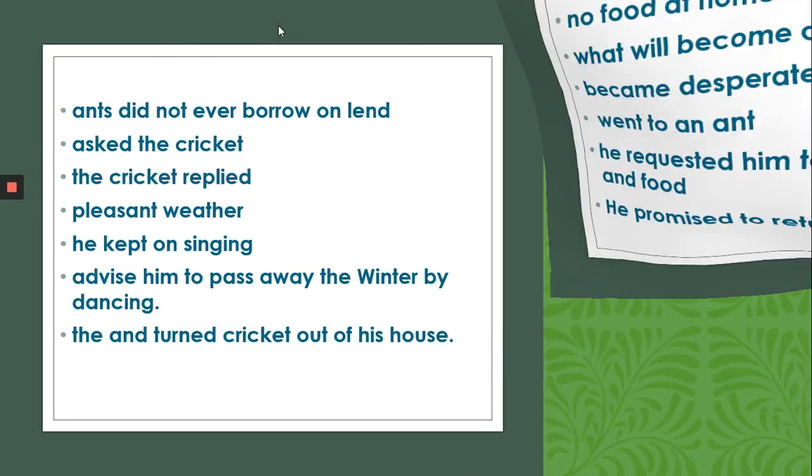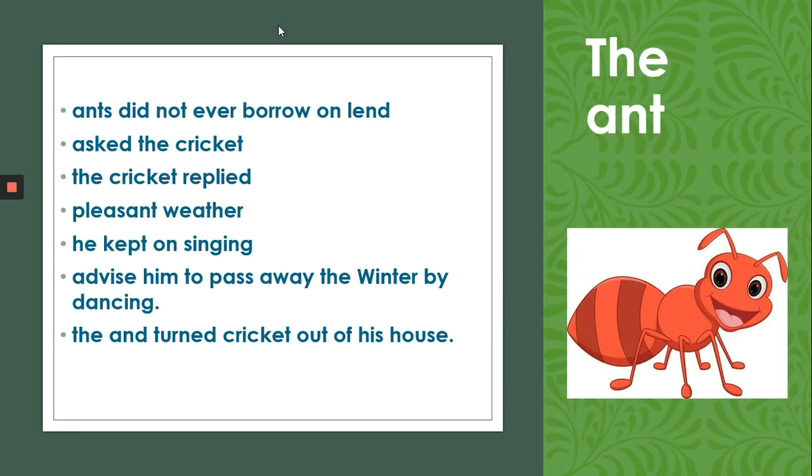Now we'll be learning about what the ant said. The ant replied that he never borrowed or lent anything, that he never takes anything from someone and never gives anything to anyone. He asked the cricket what he was doing in this good weather when there was so much time to collect food. What was he doing then? He asked him what he did during the warm weather. The cricket replied he was very glad and happy, so he was enjoying the pleasant weather. In his happiness, he kept on singing all the time, chilling and enjoying.